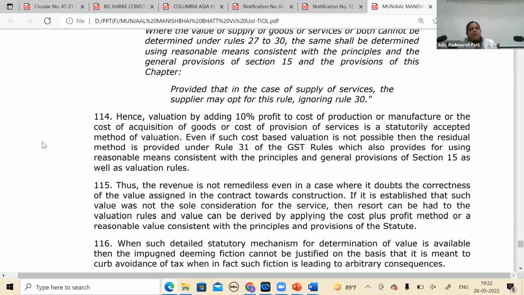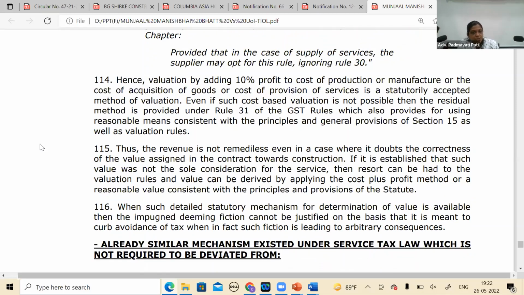Thus, the revenue is not remediless, even in a case where it doubts the correctness of the value assigned in the contract towards construction. If it is established that such value was not the sole consideration for the service, then resort can be had to the valuation rules and value can be derived by applying cost plus profit method or a reasonable value consistent with the principles and provisions of the statute. When such statutory mechanism for determination of value is available, then the impugned deeming fiction cannot be justified on the basis that it is meant to curb avoidance of tax when in fact such fiction is leading to arbitrary consequences.